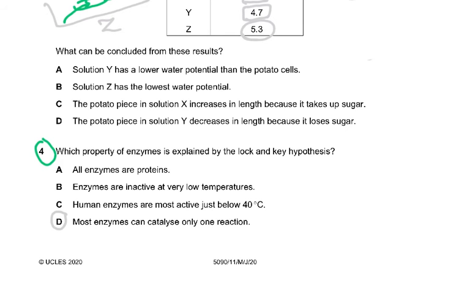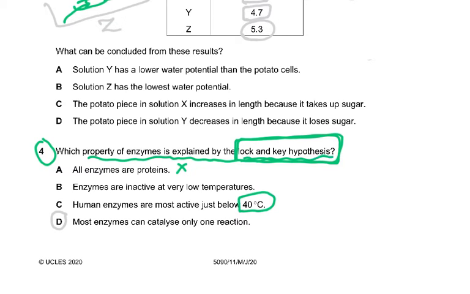Question number 4. Which property of enzymes is explained by the lock and key hypothesis? All enzymes are protein, nothing to do with the lock and key hypothesis. Yes, you can say if the question was which biological molecule are all proteins, then you could have said A was correct. Enzymes are inactive at very low temperatures. Now that doesn't explain the lock and key hypothesis. Yes, it's correct. Enzymes are inactive at very low temperatures. In fact, they vary. The optimum temperature varies from enzyme to enzyme. Human enzymes are most active below 40, but that is not the lock and key story.